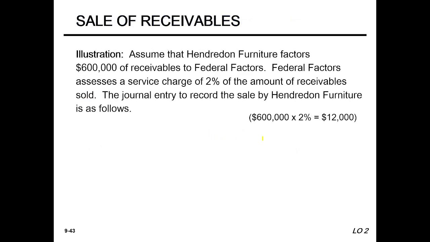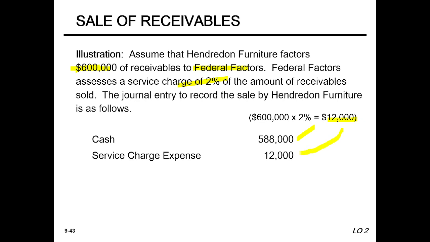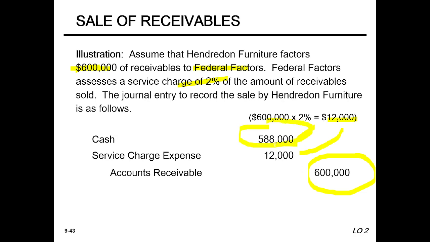Okay, so here this is a very important matter. This is the 6 lakh dollar. Assume Hender Done Furniture factors these figures of receivables to Federal Factors. So from Federal Factors, we are getting some amount. The Federal Factors service fee is 2%. So cash we are getting these figures, and this $12,000 is the services expense. We are losing this account receivable. We are getting cash and services.